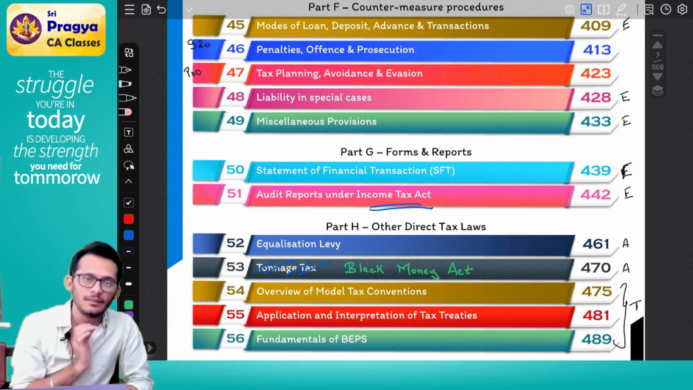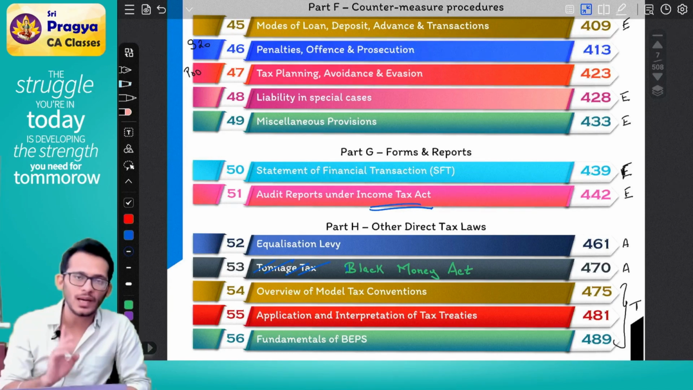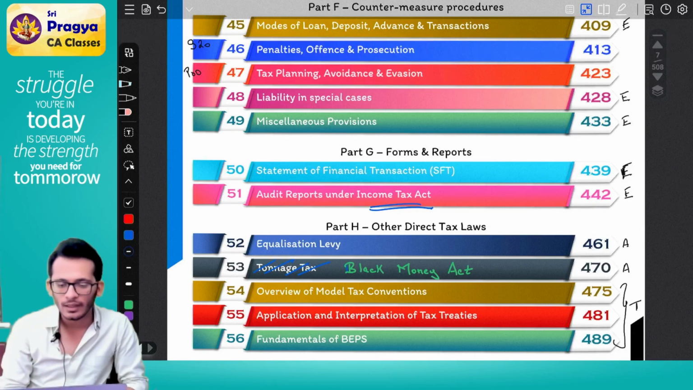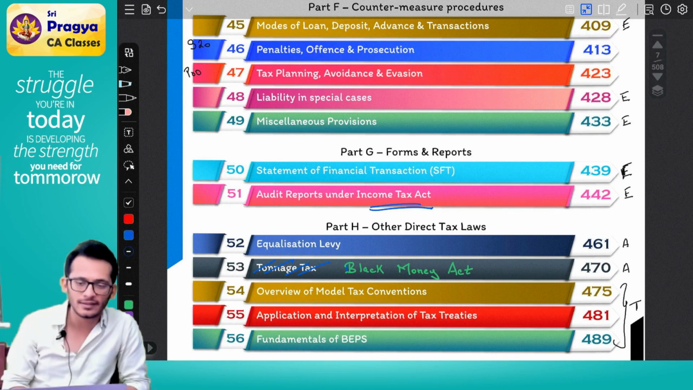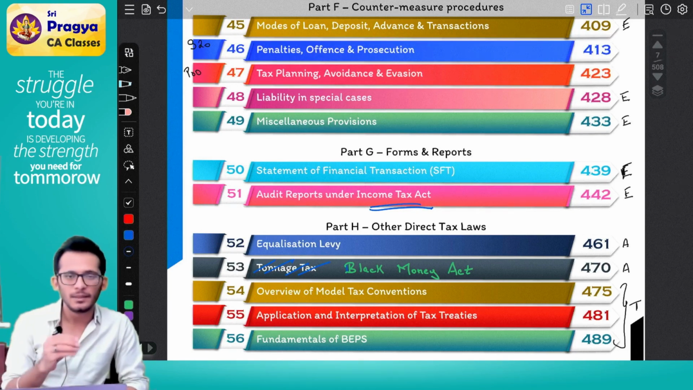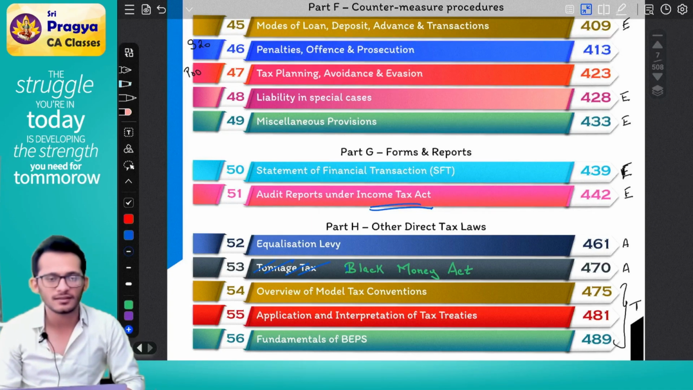Section 51 has come this time newly. Section 53 has come this time newly. So I'm expecting either one of the two to have one question in the exam. So take another 4 marks, or 4 to 6 marks. Balance chapters together in theory will carry about another 10 marks, so 10 to 12 marks maximum.